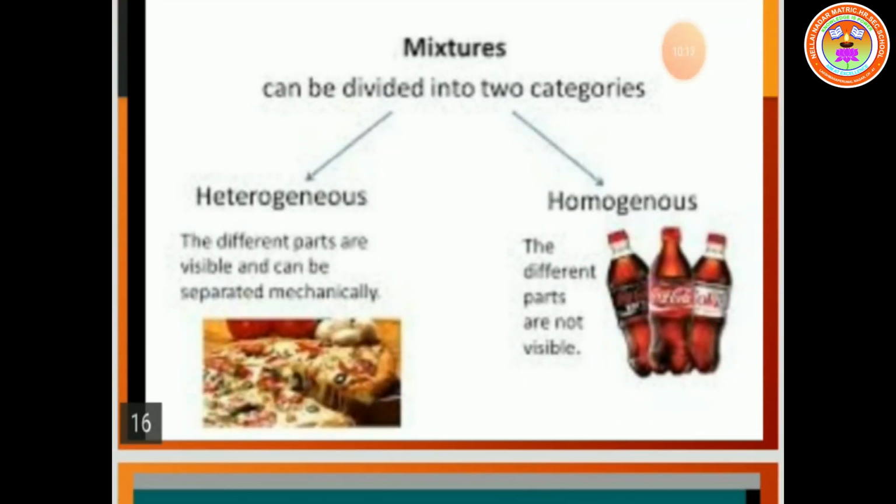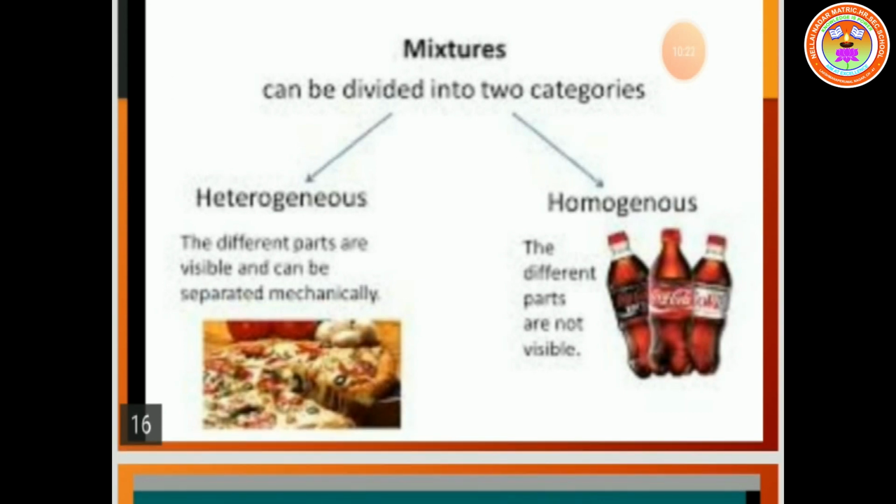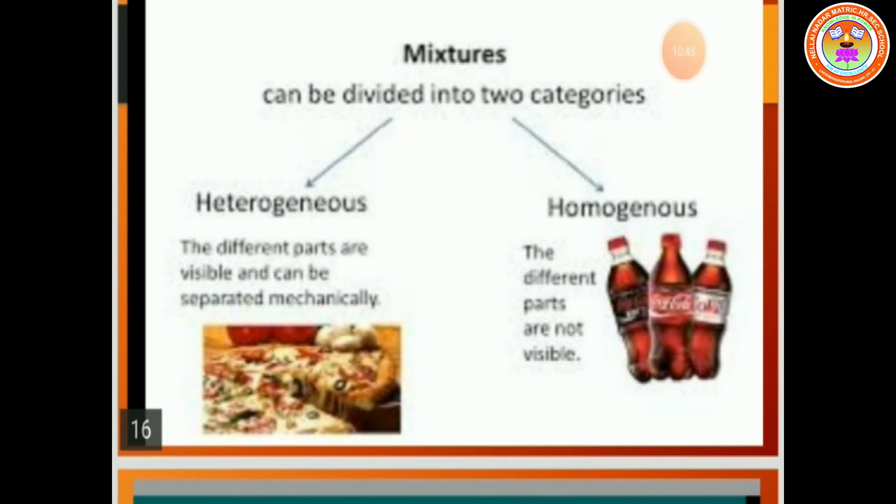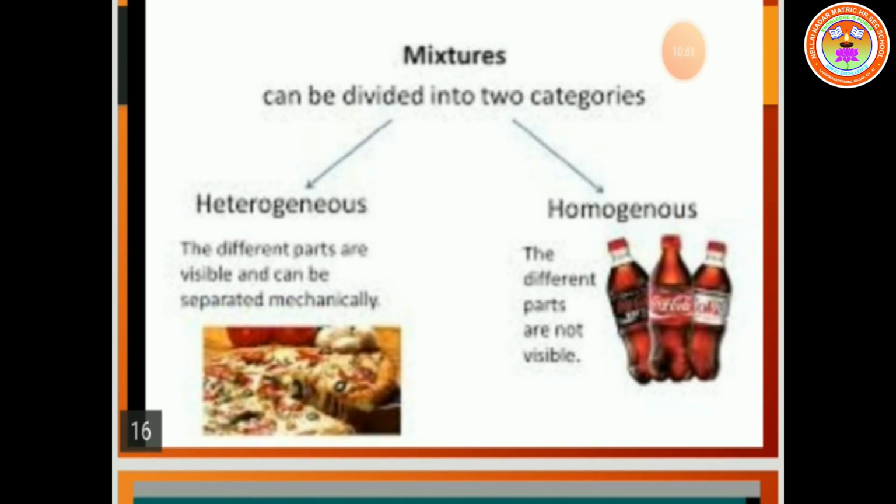Next one, mixture. Mixture can be divided into two categories: one is homogeneous, another one is heterogeneous. What is homogeneous? The different parts are not visible. Heterogeneous: the different parts are visible and can be separated mechanically. Homogeneous example, picture here, cool drink. Heterogeneous, picture here, pizza.